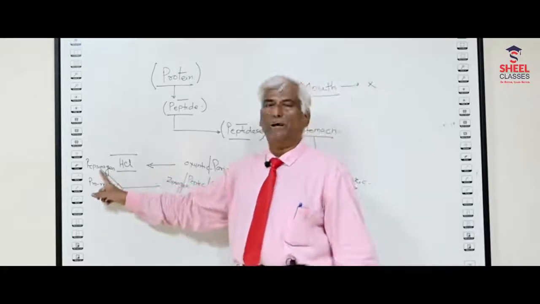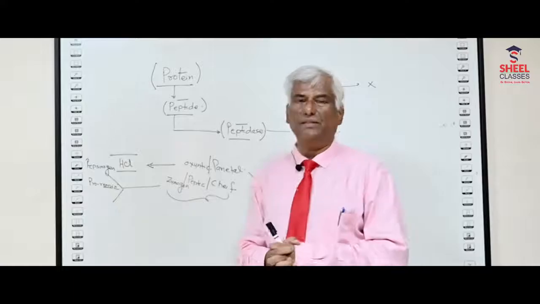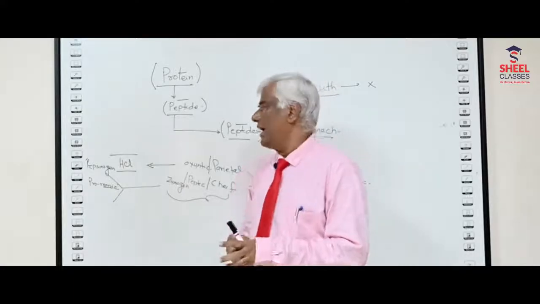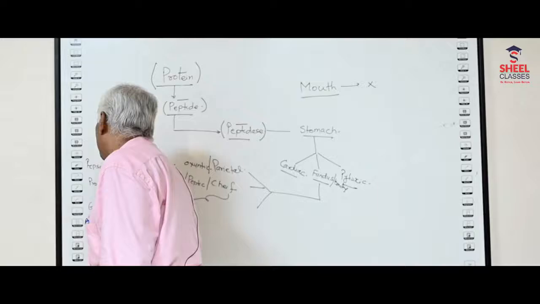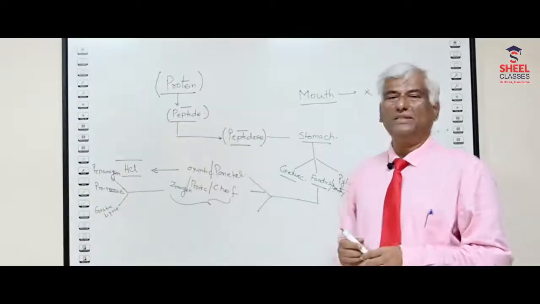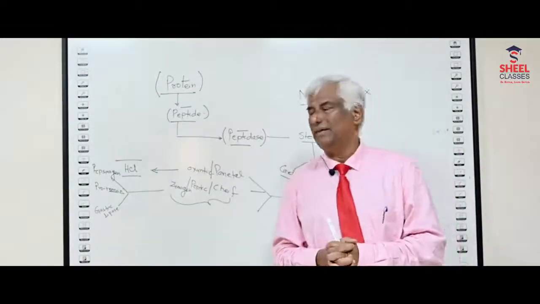So one is called pepsinogen. The second one is called prorenin, and the third one is known as gastric lipase. So I was discussing the gastric lipase.